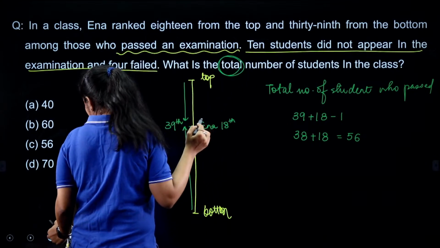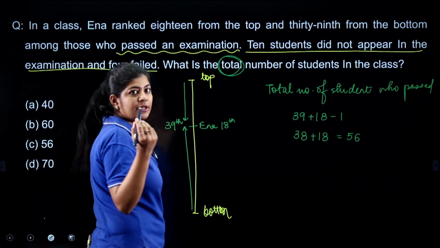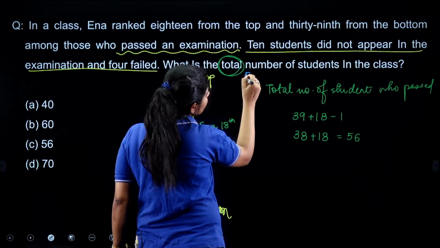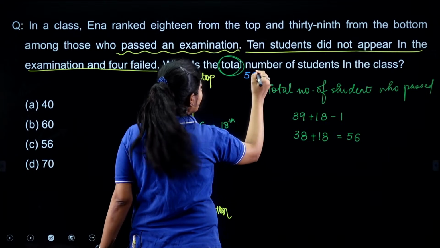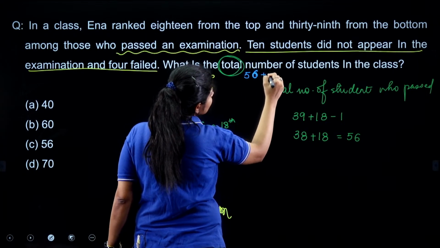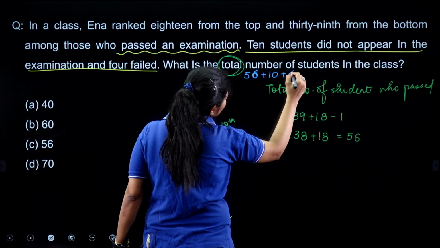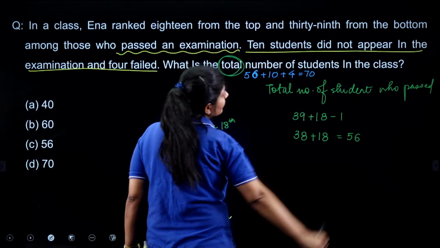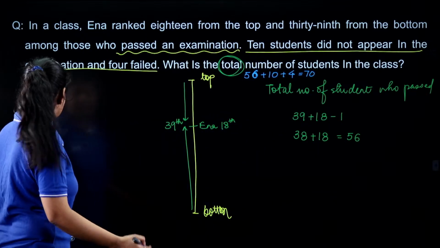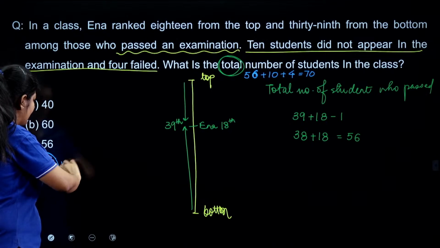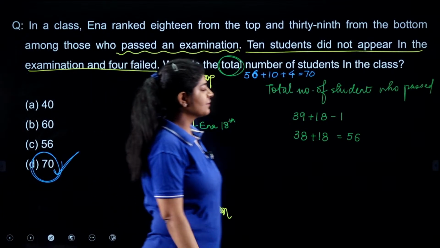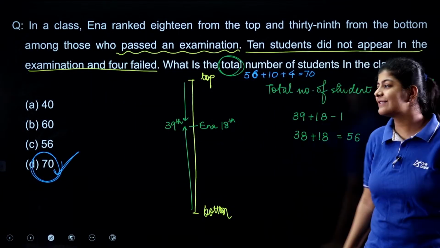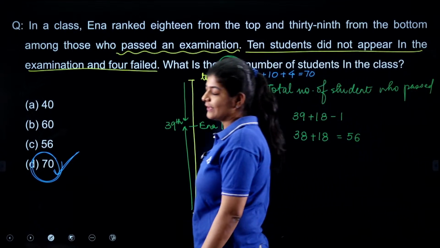Now the question is saying that 10 students did not appear. So the total is 56 plus 10 and 4 failed. So here we got 60 plus 10, that means 70. The total number of students that we are having in the class is option number D. The total number of students in the class is 70. It's quite easy to calculate it, right?